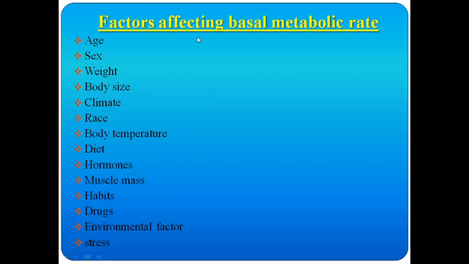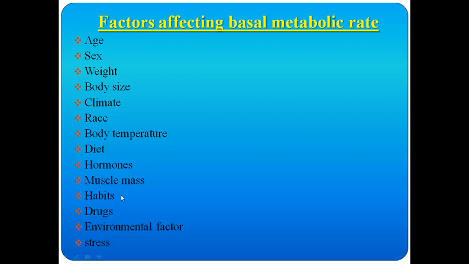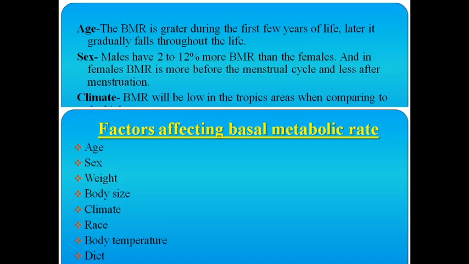Next, moving on to the factors affecting the basal metabolic rate. What are the factors? Age, sex, weight, body size, climate, race, body temperature, diet, hormones, muscle mass, habit, drugs, environmental factor, stress. These are the factors affecting the basal metabolic rate. We will see them one by one.